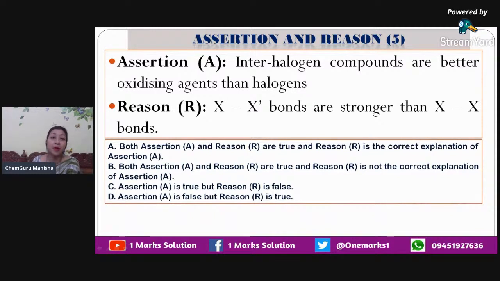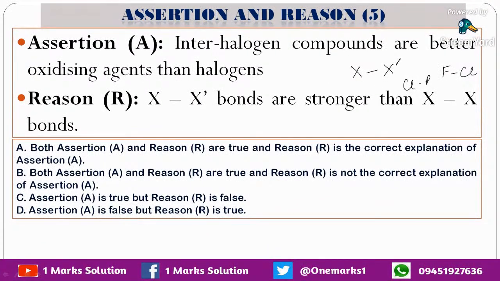Next we have interhalogen compounds are better oxidizing agents than halogens. This is a slightly tricky concept, which I would like to explain. Interhalogens are compounds like FCl, you can have ClBr, we also have ClI. So we have all these compounds. These are called interhalogen compounds. They are very, very good oxidizing agents. And the reason is that X-X' bonds are stronger than X-X bonds. If you are talking about interhalogen compounds, both halogens are different, so their properties will also be enhanced. And in X-X bonds, both the halogens are the same.